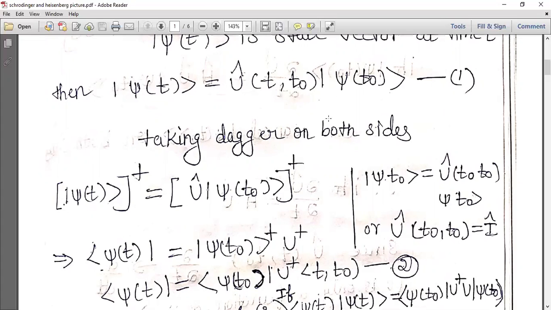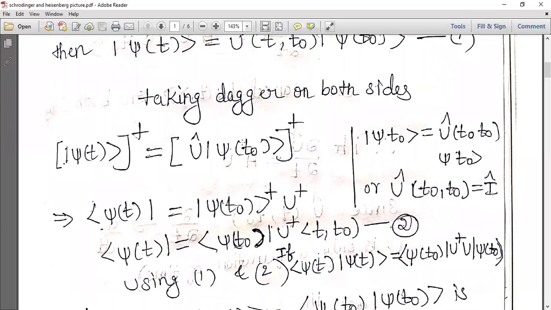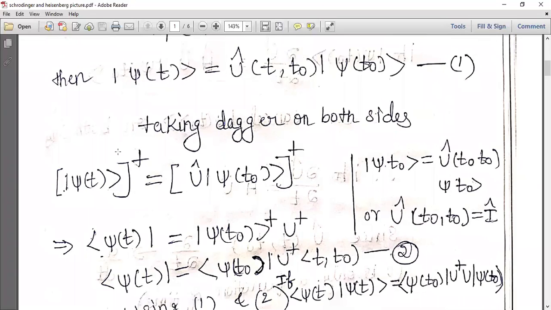Now we'll take the dagger on both sides of this equation, that is, ket psi of t dagger equals U cap ket psi of t naught dagger.